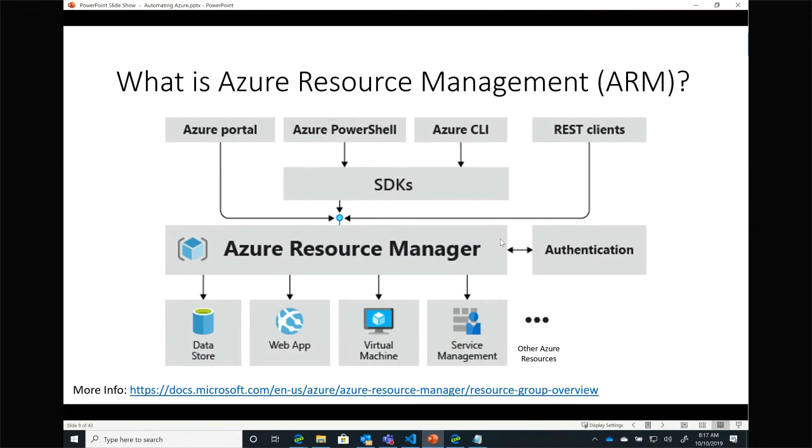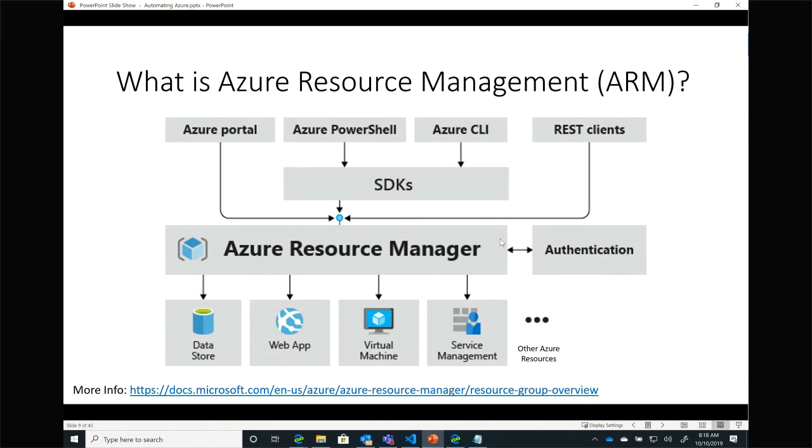So on top of that, we offer a number of SDKs that allow us to talk to Azure. For example, we have a .NET SDK that allows you to write .NET code that talks to Azure. However, most commonly, when folks are writing automation code for Azure, they're using either the PowerShell plugin or the CLI plugin. I'm a huge fan of the CLI plugin. The PowerShell plugin's great. It's really a matter of, in my opinion, preference. Which one sings to you? Which one feels good to you? We'll take a look at the CLI one during our talk today.